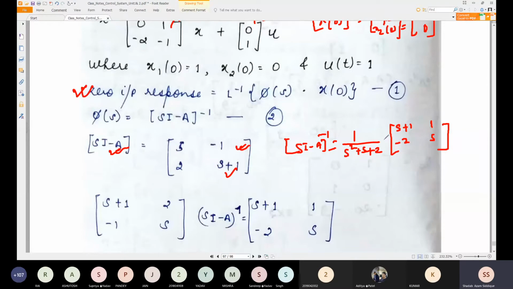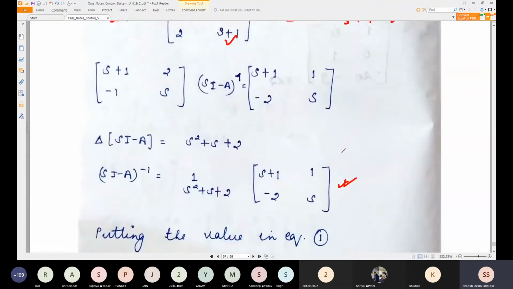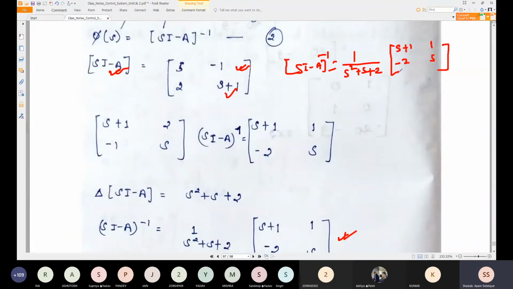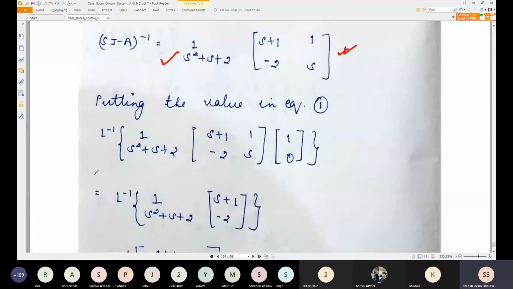So this is the inverse matrix. Try to substitute this inverse and multiply with the x of 0 matrix, and then you can find the inverse Laplace of that. So we have this matrix, the same as provided here: 1 by s square plus s plus 2 times the matrix s plus 1, 1, minus 2 and s. So you can put this into equation number 1.